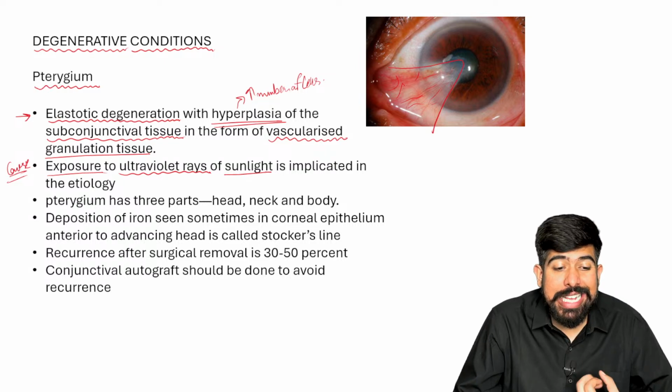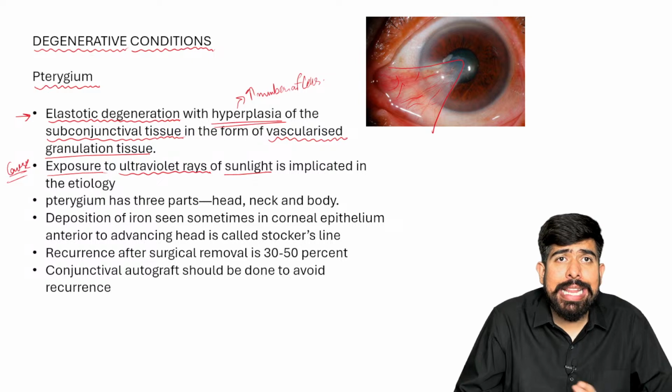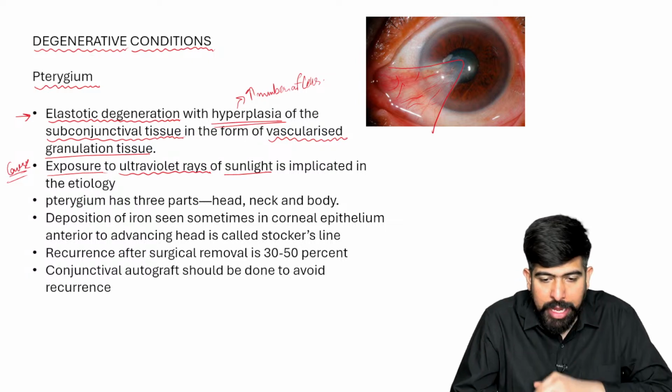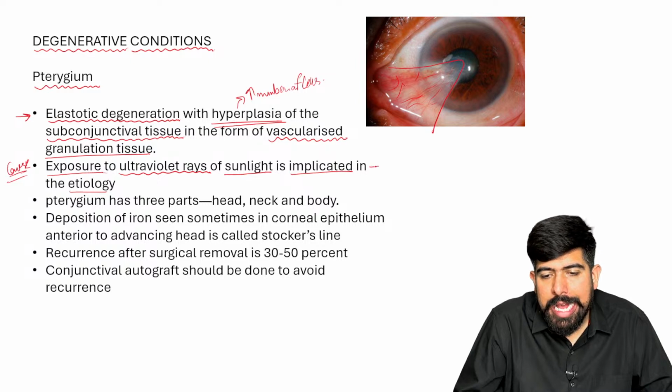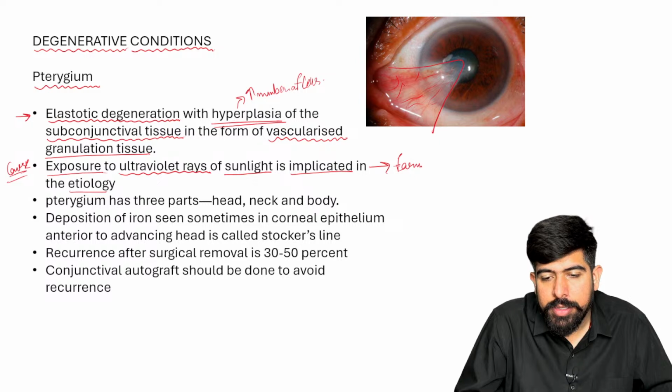Of course, the sunlight UV rays. We are not talking about artificial UV rays. This is due to the sunlight UV rays, and that's why this is the main implicated factor in the etiology. And of course, as it is caused by sunlight, it will be seen in farmers and outdoor workers.